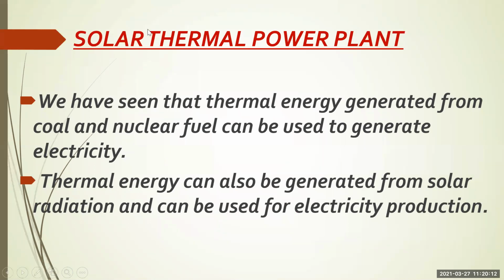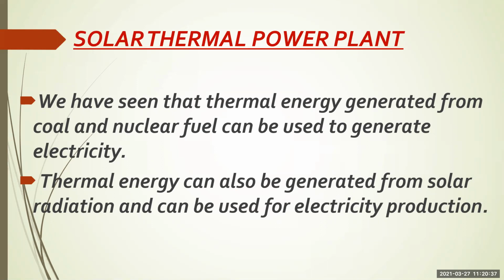Now the second way is the solar thermal power plant. This was the first part where we convert solar light energy into electricity directly with the help of the solar cell. Now the second method is with the help of a solar thermal power plant, where we use thermal energy to generate electricity.